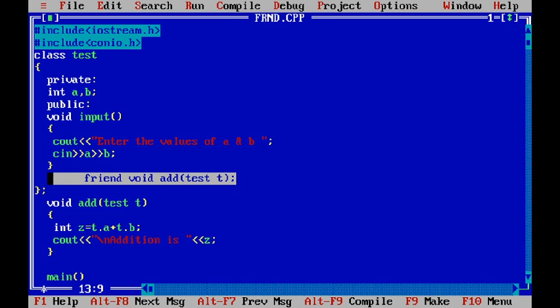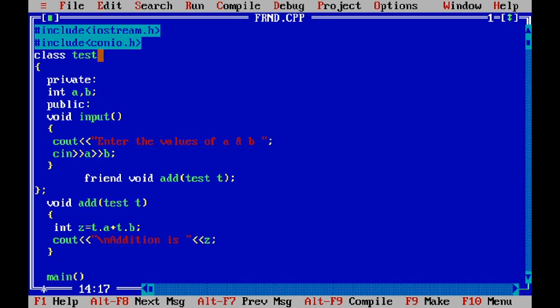So same program we will take. Here we will take a class test1. This class test1 is having one data member A. It will ask us to enter one number, and the value will be stored into A. Next, the friend function is declared only.